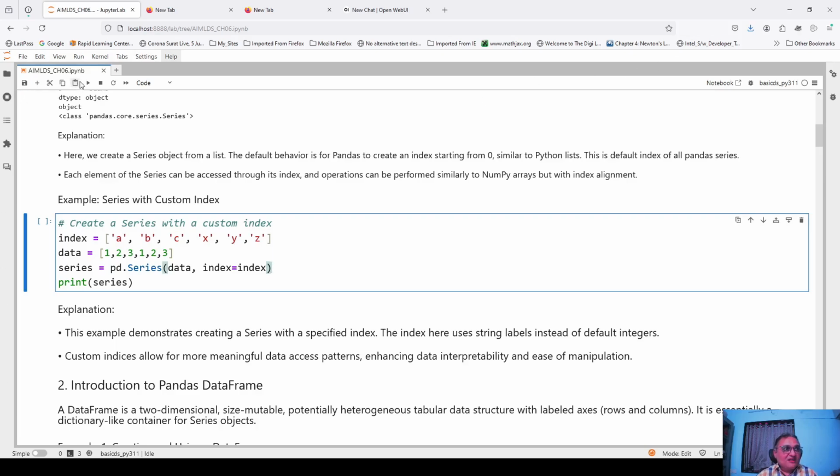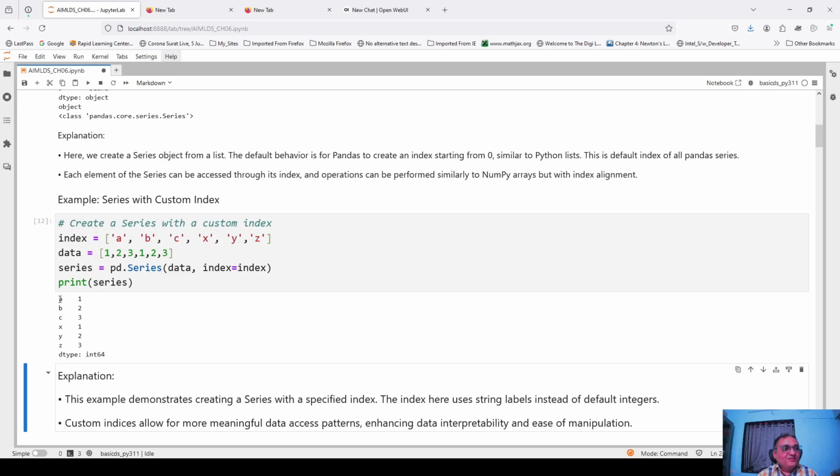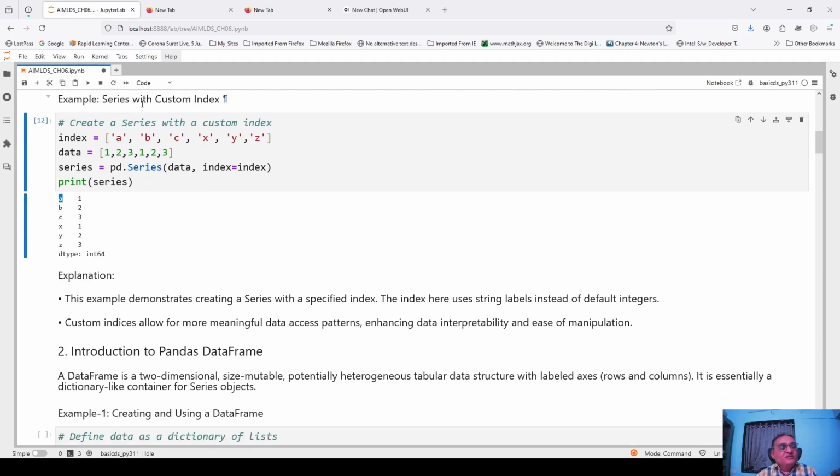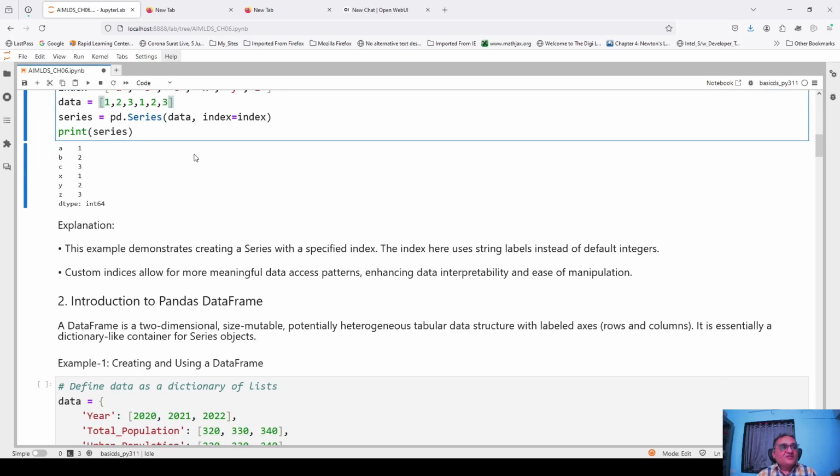Okay, sometimes it is required to do that. You can see that it has been converted into something like a column, and each row, the 0th row, the first row, the second row, is now not ordered 0, 1, 2, 3, but ordered ABCD up to XYZ and so on. So this is one thing: I can create a pandas Series with a custom index.